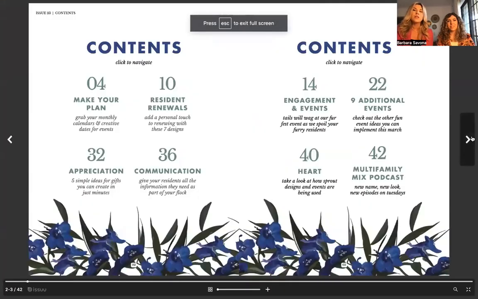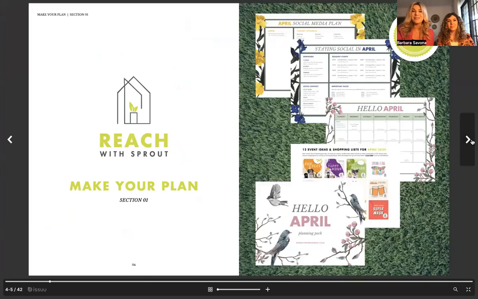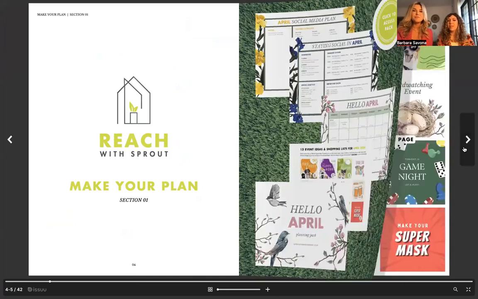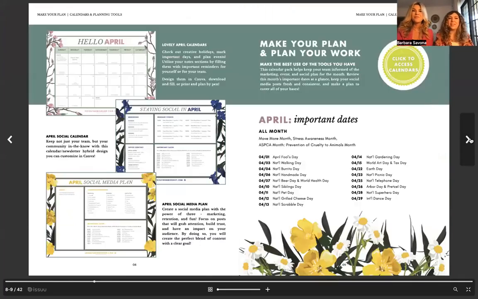But we're going to jump over here. Everyone has access to our planning pack. And something that you guys will see that we added is the 12 event ideas that we're showcasing today. There's actually that in there, plus the shopping list for everything that you're seeing that we've put together. I think it's so beautiful. It has that watercolor kind of look to it.